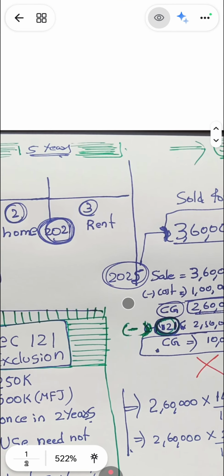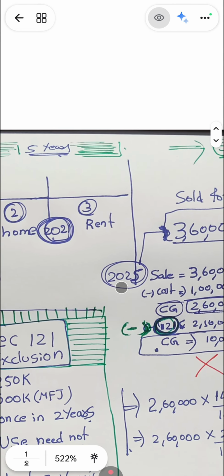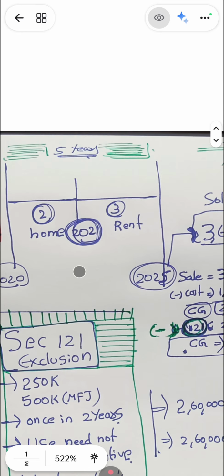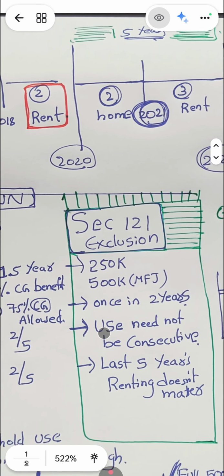So we'll check the use test for the last 2/5 years prior to the sale date. In that, use need not be consecutive. That means 1 year you can stay in the home, second year you can rent it, third year you can rent it, fourth year you can stay, fifth year you can rent it. 2/5 in personal use need not be consecutive.